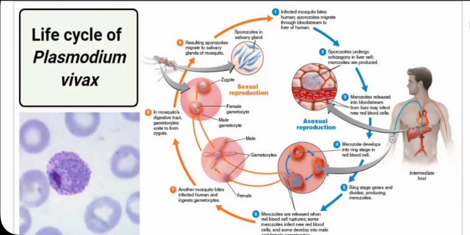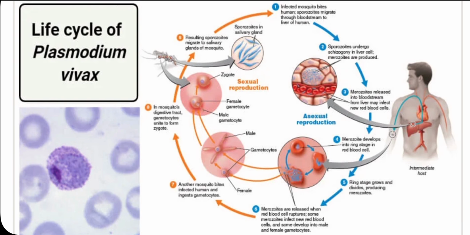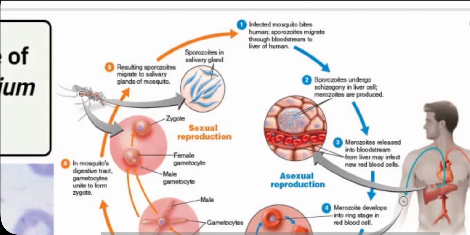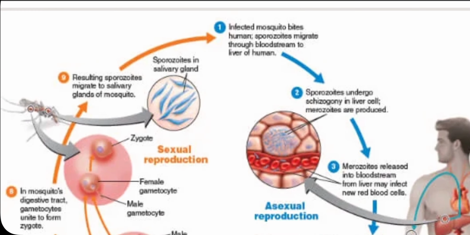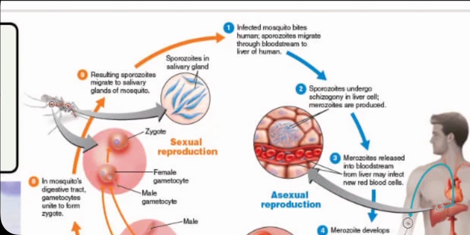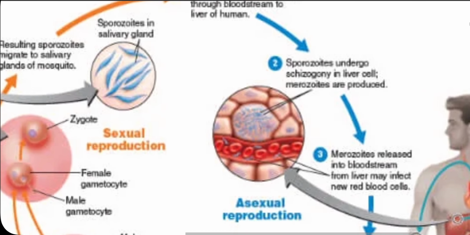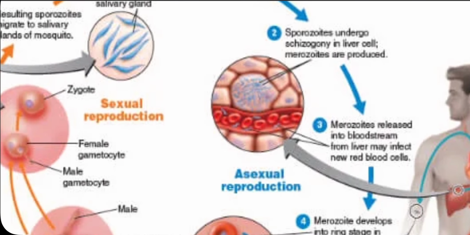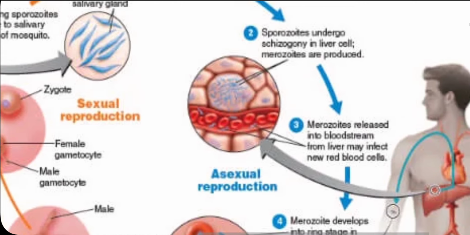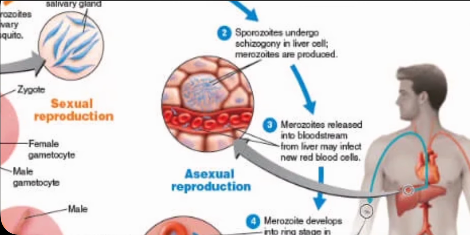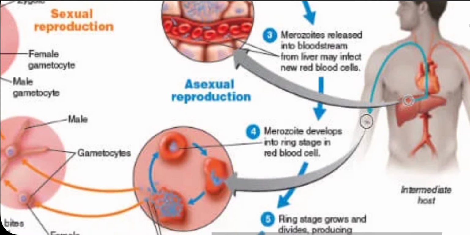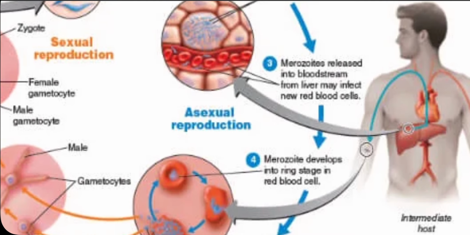So this is the life cycle. First, an infected mosquito bites the human and the sporozoites migrate through the bloodstream to the liver of the human. Then the sporozoites undergo schizogony in the liver cells. Then merozoites are produced, and the merozoites released into the bloodstream from the liver may infect new red blood cells. Here you can see the liver, and it infects the red blood cells, RBCs, of the human being. Then the asexual reproduction takes place.